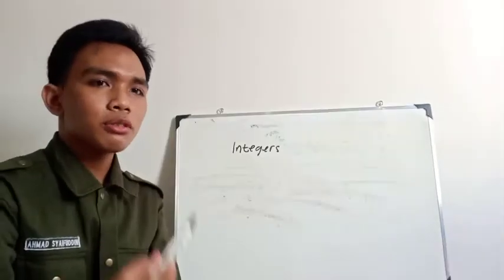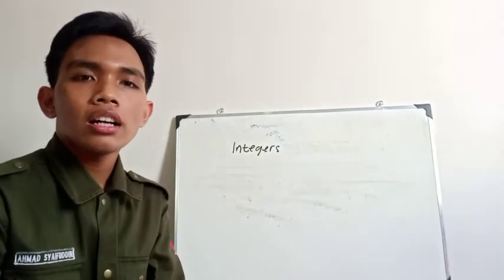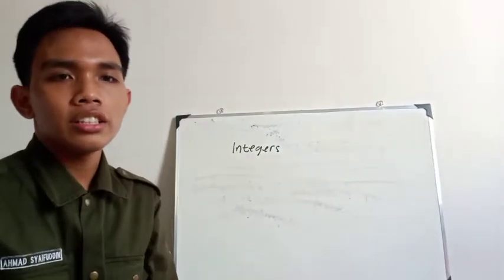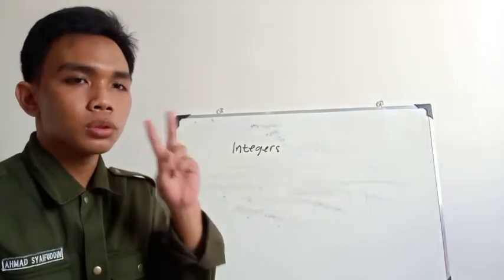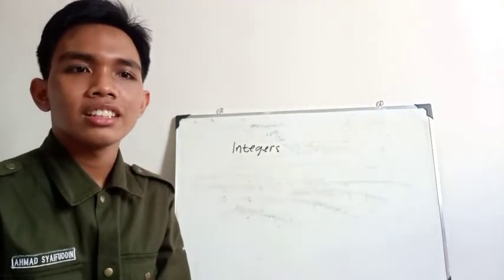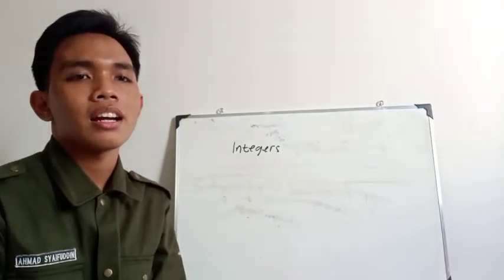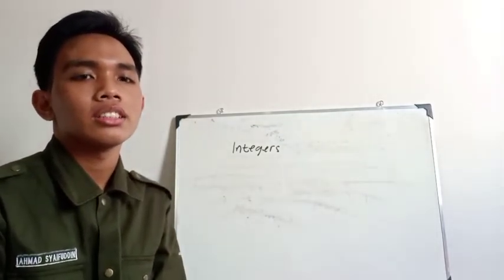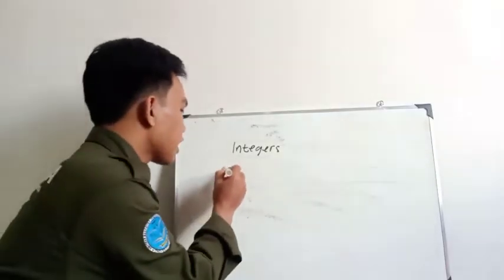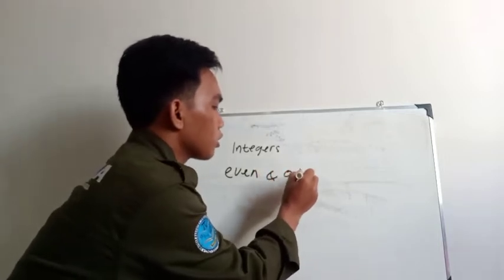After we know what integers are, what are the types of integers themselves? An integer can also be grouped into two parts, namely, anybody know? Permission to answer, sir. Okay, Eki. The numbers are grouped in two, namely even numbers and odd numbers. Okay, that's right.